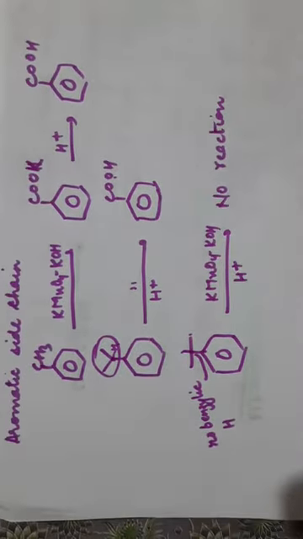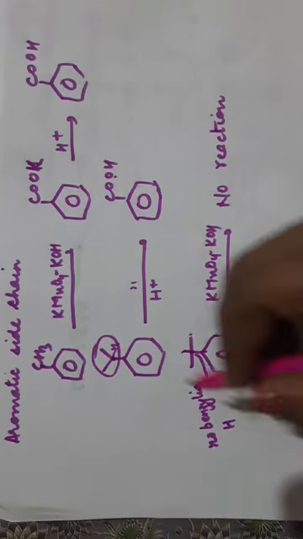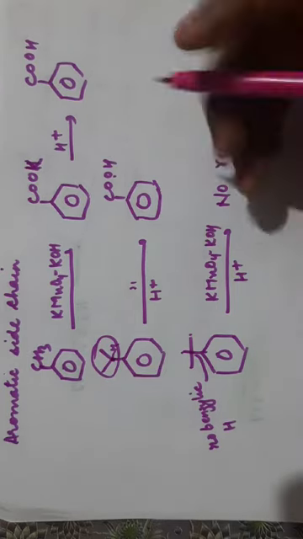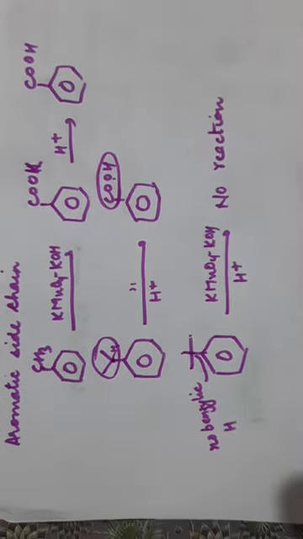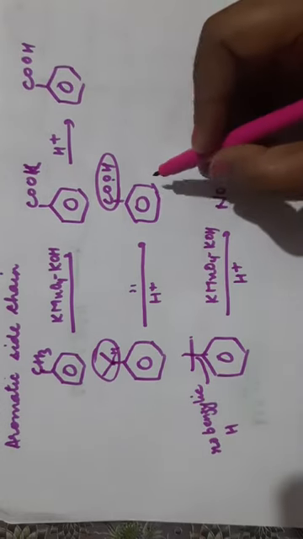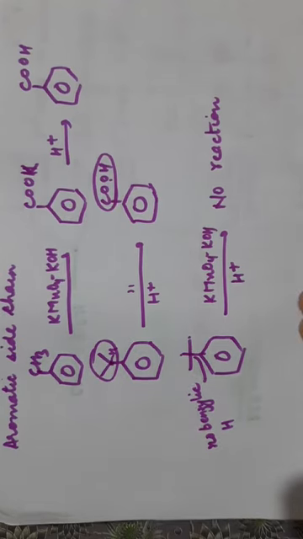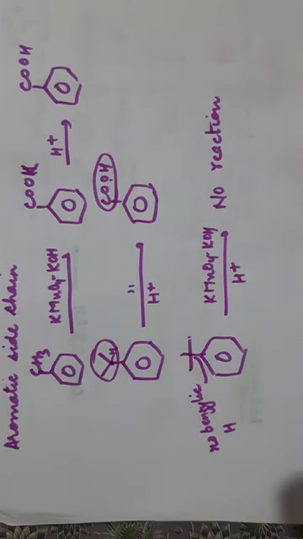You have to remember, if there is a benzylic hydrogen present, the side chain, whatever be its length, is completely oxidized to carboxyl group, COOH. So you will get benzoic acid as the final product, but if there is no benzylic hydrogen, no reaction will take place. So this is the reaction with aromatic side chain.